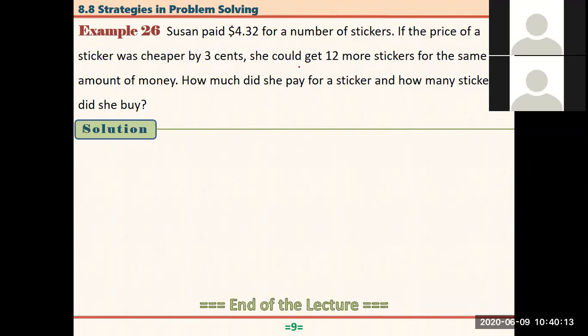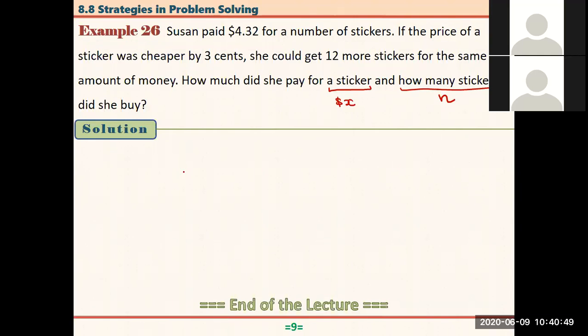Okay, so I think the question is clear. How much did she pay for a sticker? That is the first part, right? And how many stickers did she buy? All right, now assume, let's say for each sticker, she paid X dollars. But later I can change this to cents because the price is quite cheap. We better express this in cents. How many stickers? We don't know. Let's say she bought N stickers.